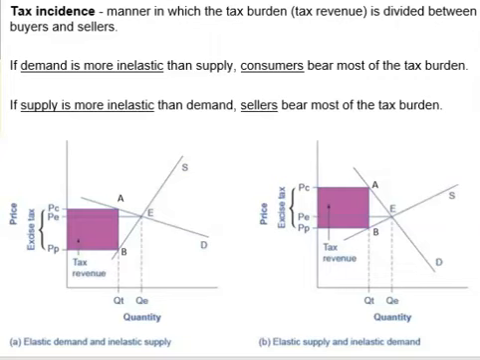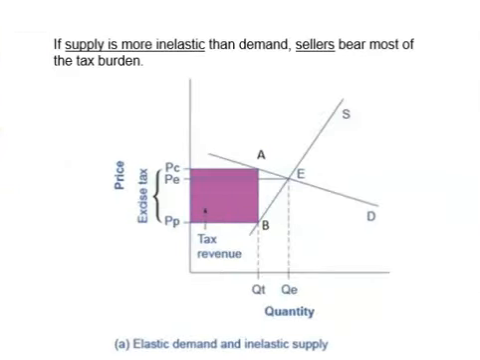Let's look at each graph closely. Here is the first graph in which we have elastic demand and inelastic supply, or a relatively flat demand curve and a relatively steep supply curve. When there is a tax on their product, the price can increase a little but not too much, because producers know that their consumers are sensitive to higher price. Producers will try to bear most of the tax burden so that they don't lose too many customers.